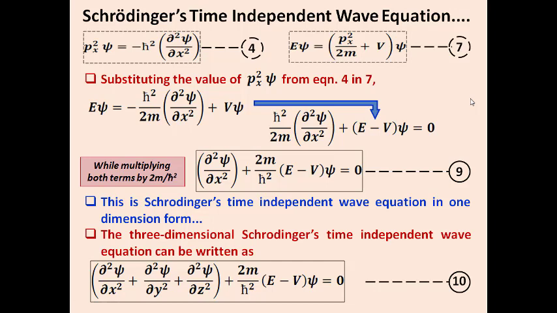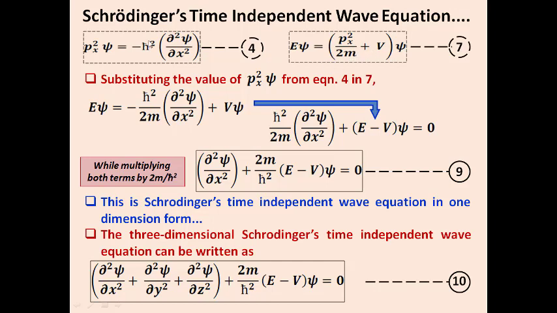Now we are going to derive Schrödinger's time independent wave equation. For that we utilize equations number 4 and 7 as they are. We have derived the term p squared psi equal to minus h cross squared dou squared psi by dou x squared. Likewise, equation number 7 is E psi equal to p squared divided by 2m plus V into psi.